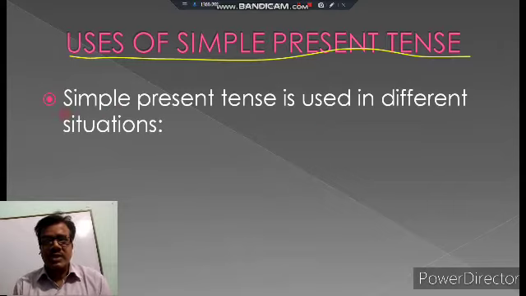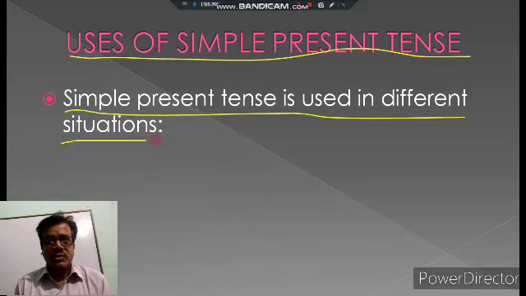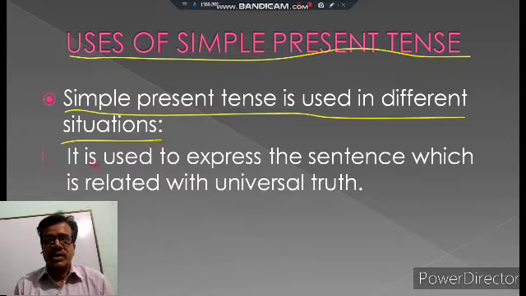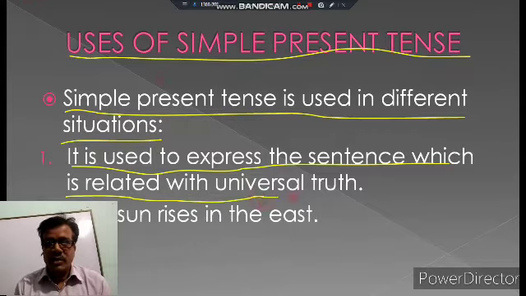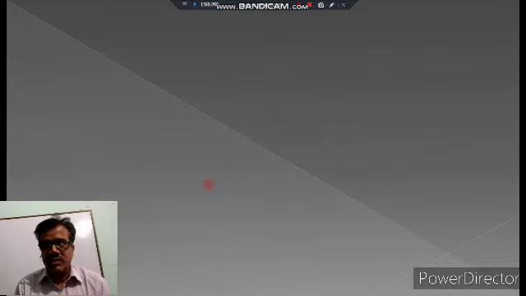Simple present tense is used in different situations. There are different situations where the simple present tense can be used. First, it is used to express the sentence which is related with universal truth. That means which is done by nature. Universal truth. By the example you are looking, the sun rises in the east. This action is done by nature, so it is universal truth, it cannot be changed.